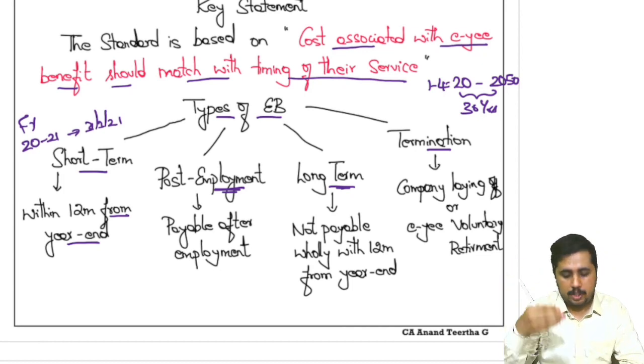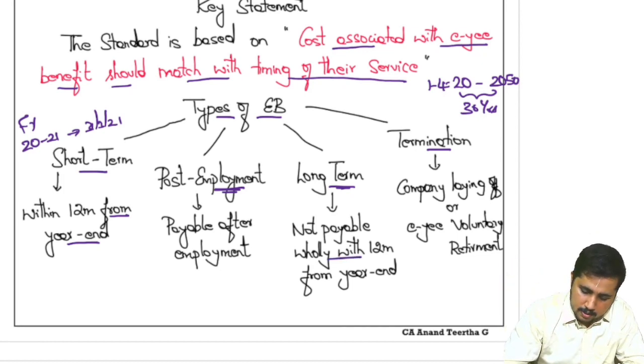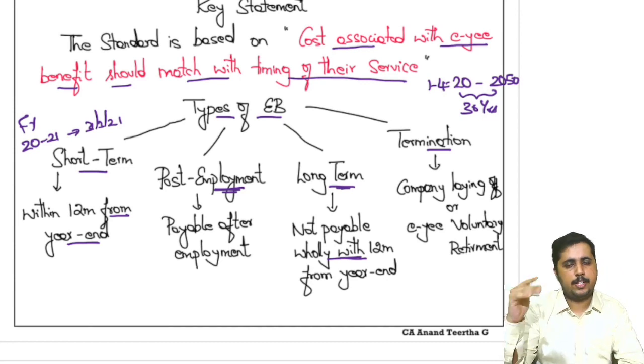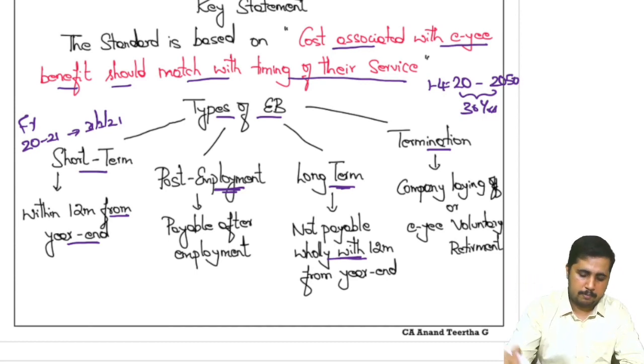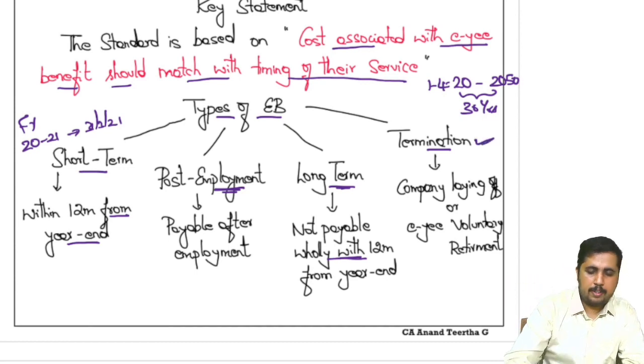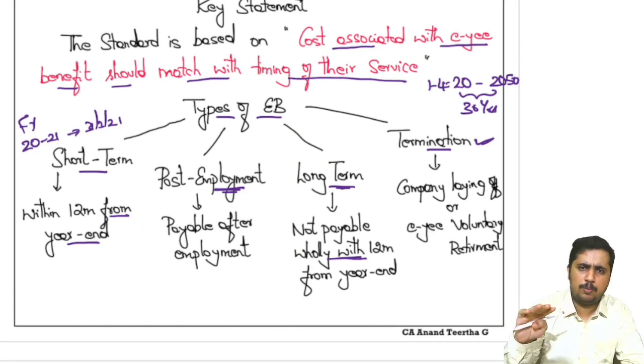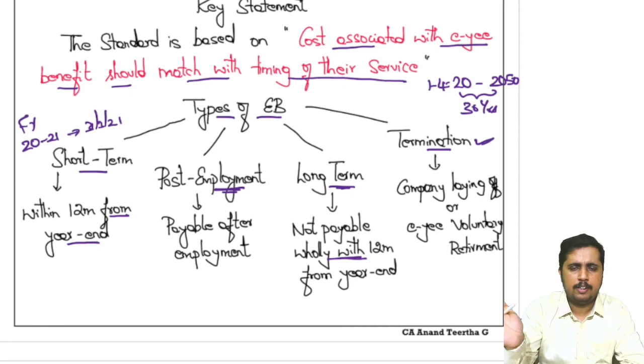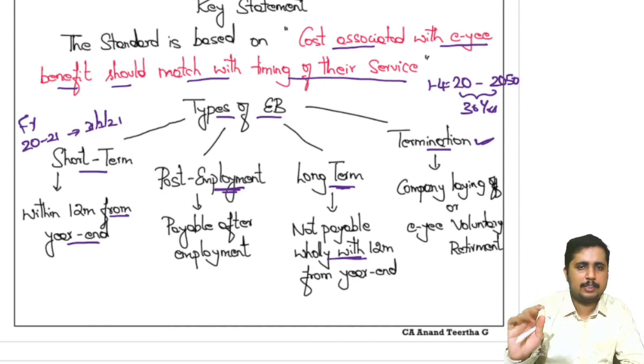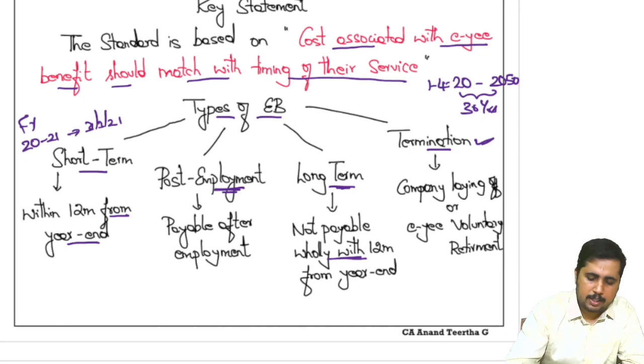After 12 months, if it is going beyond 12 months, it will be long term. Termination benefit: this is basically either the employee wants to leave my organization voluntarily, or I am removing that employee due to some reason, say a layoff is happening. Because we are terminating, that person should look for another job, and that will take some time. So to cover that, we make some payment to them, that will be covered under termination benefit.